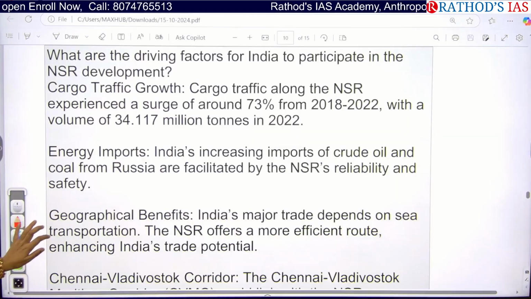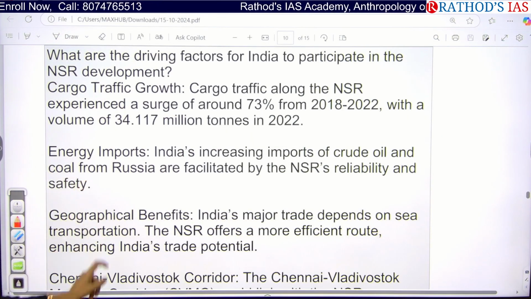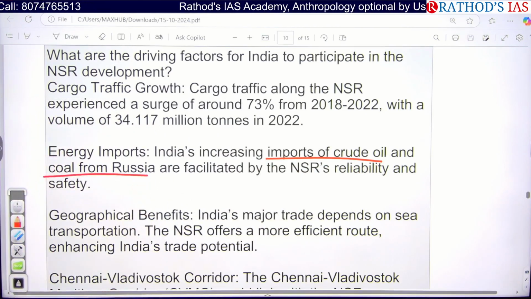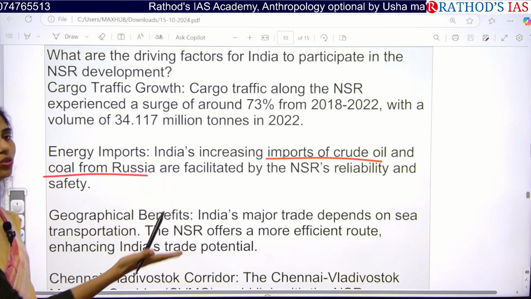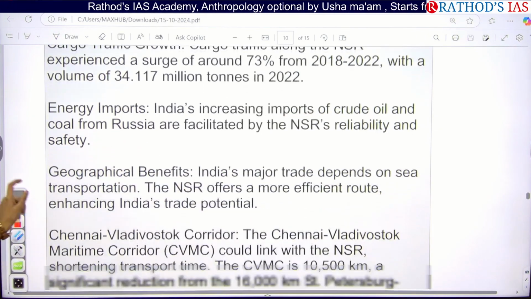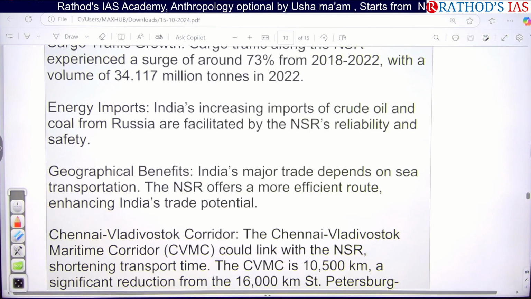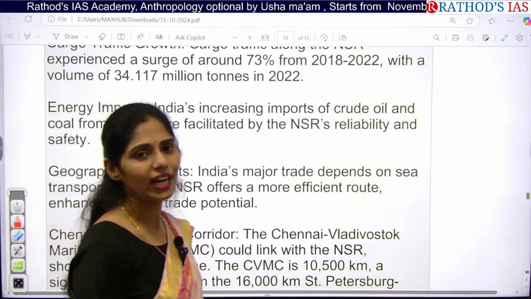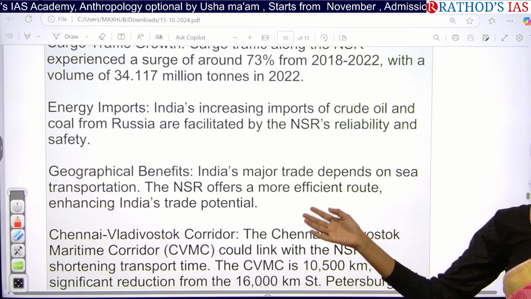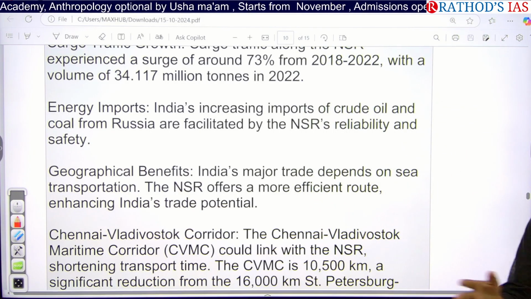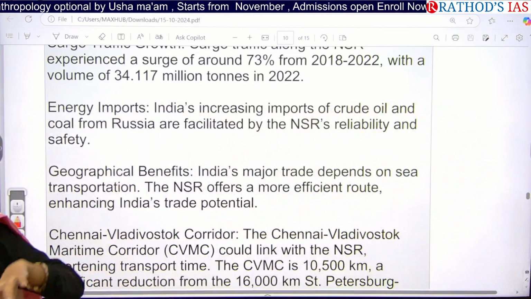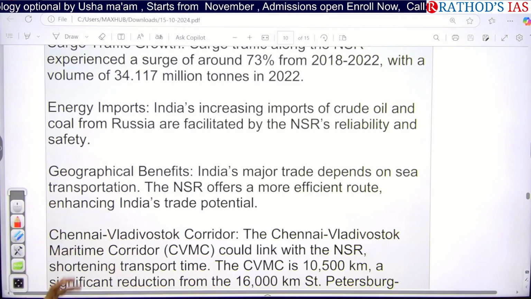And next one here is energy imports. The increasing imports of crude oil and coal from Russia are also facilitated by this Northern Sea Route. So we can decrease the cost as well as the traveling time, and also we can increase safety. We don't know what happens in the Suez Canal. One ship had been stuck in the Suez Canal, I think 6 to 7 months ago, and because of this, global trade was stopped for 2 to 3 days. So yes, this will be safer compared to going through the Suez Canal.